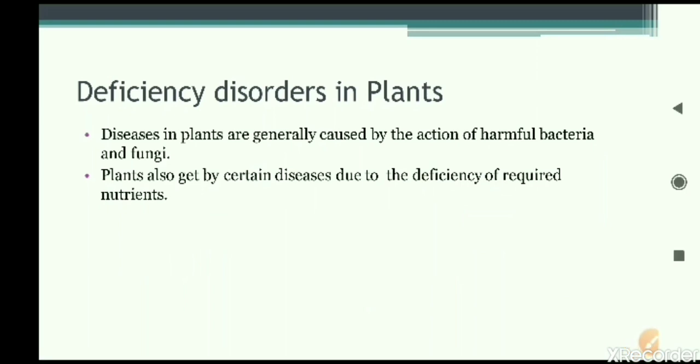What will happen if there is a lack of one of these minerals, or a combination of these minerals is not available? Then they will cause some deficiency diseases. Like in human beings we have certain deficiency diseases of different kinds of nutrients, similarly in plants also there are deficiency disorders, which we will now learn about.